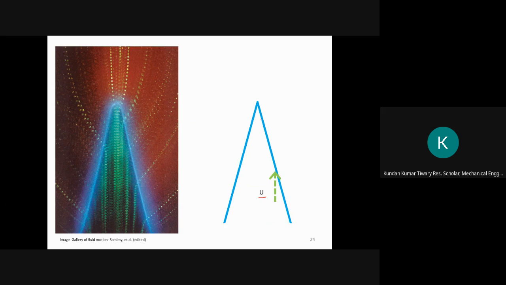Perpendicular. Correct. So if I know this theta, can I break this u in terms of some cos theta, sin theta? Yes, sir. So can I write that this component is u sin theta? If I do that, then I can say that SL is u sin theta. Is this clear? Yes, sir. Clear. Okay.